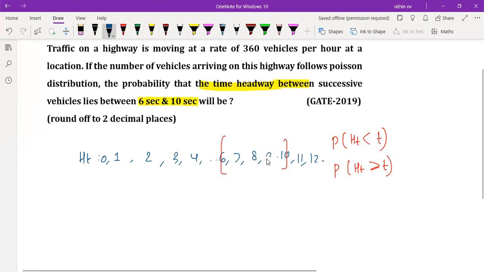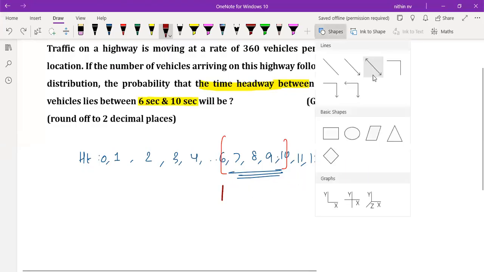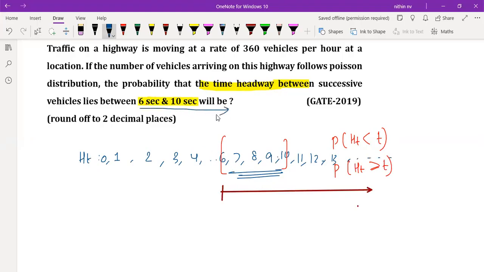See, it may not be always an integer, no? It can be 6.1, 6.2, 7.1, like that. It can be anything. So this probability is what we need to calculate. How to calculate that? You can calculate what is the probability that it is greater than 6. First of all, greater than 6 means what? It can be 6, it can be 6.1, it can be 6.2, it can be 7, 8, 9, 10, it can be 11, it can be 12, right? It can be any value. It can be 13, 14, 20, anything. But they are not asking complete value greater than 6, no? They are asking between 6 and 10.